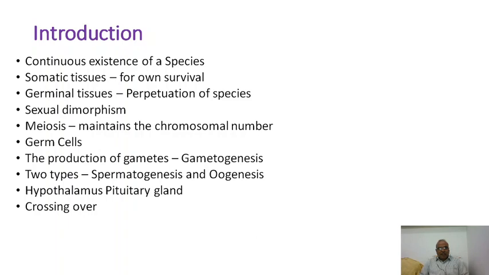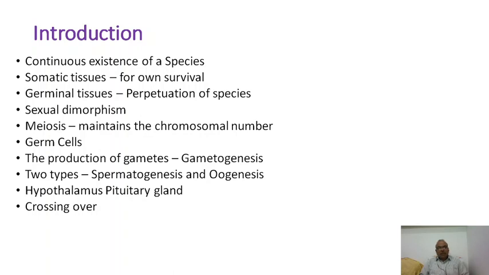Our body is provided with two types of tissues, the germinal tissue and the somatic tissue. Germinal tissue is meant for perpetuation of our race, whereas the somatic tissue is meant for our own survival. Male and female individuals look different in their external shape and also have different gonads. This kind of difference in morphological characters between the two sexes is called sexual dimorphism.